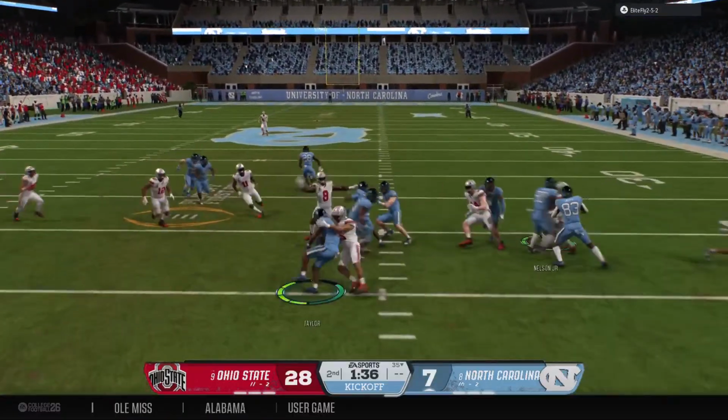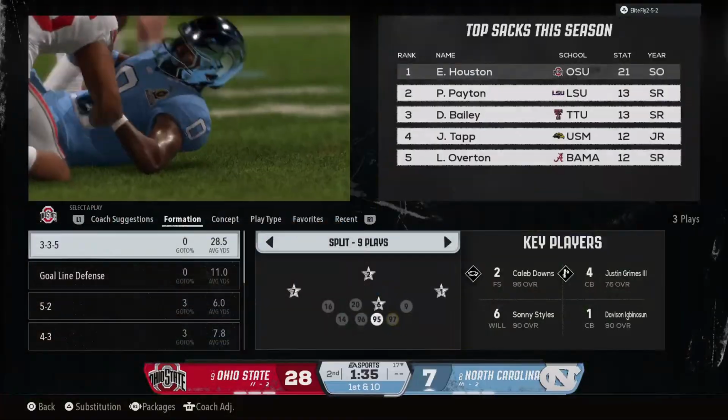And he takes this from inside the 5. He'll be tackled at the 17. Strong job by the coverage team.